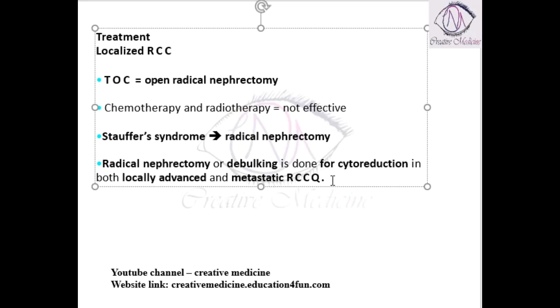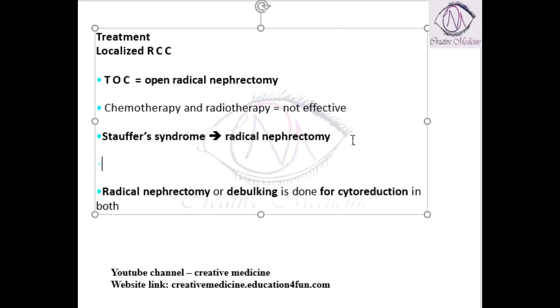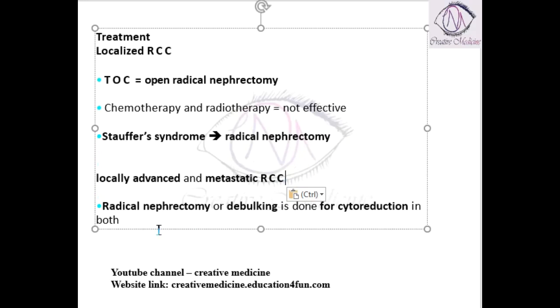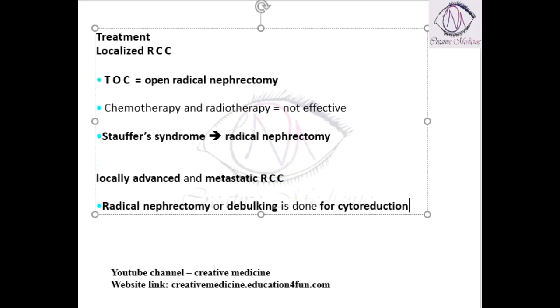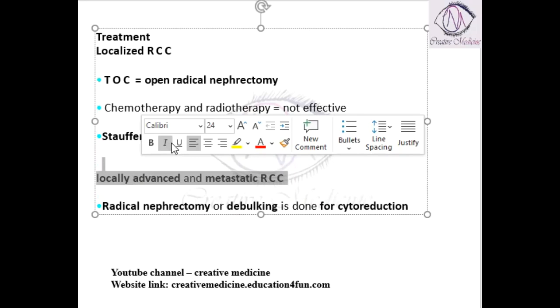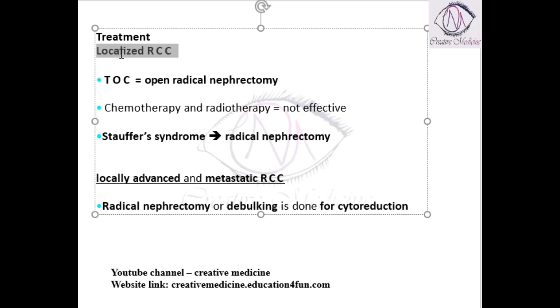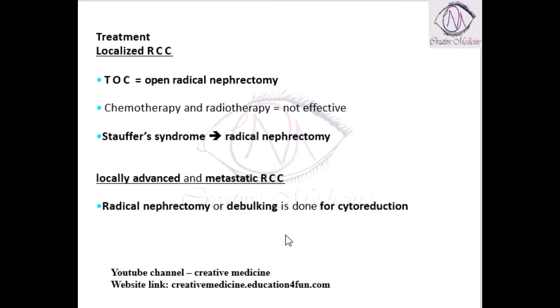Then, if the patient has locally advanced malignancy or metastatic renal cell carcinoma, we can do radical nephrectomy, where you remove the entire kidney. Along with that, debulking is done for cytoreduction. So there are two things: in localized, you do open radical nephrectomy; in locally advanced or metastatic, you do radical nephrectomy with debulking surgery.